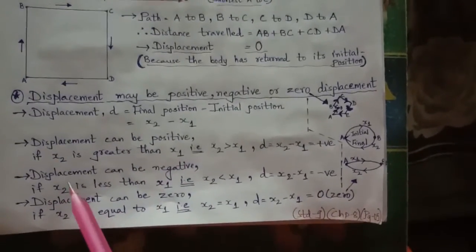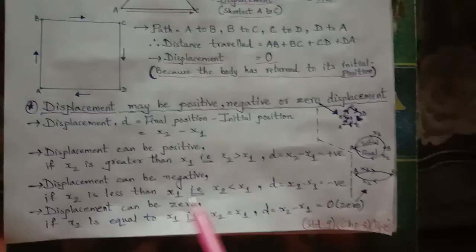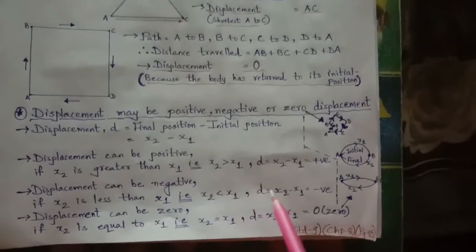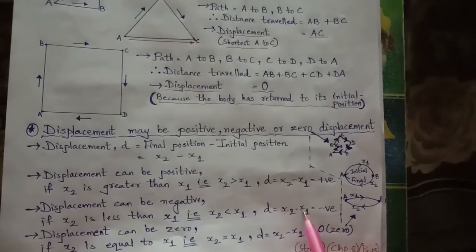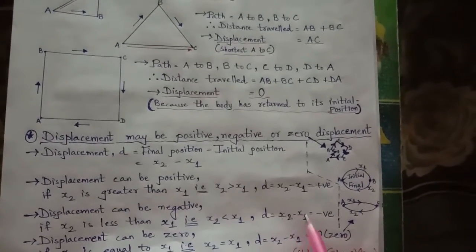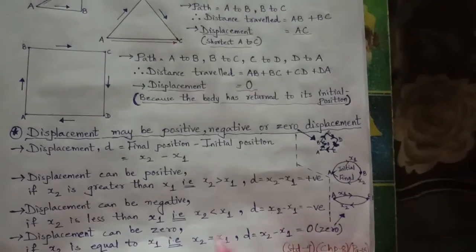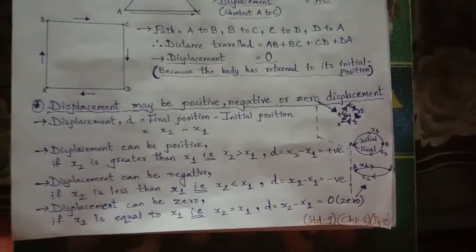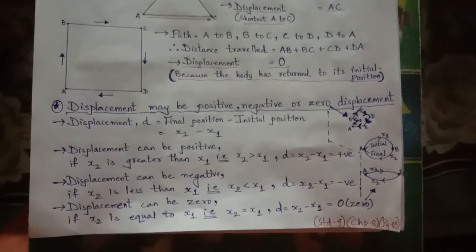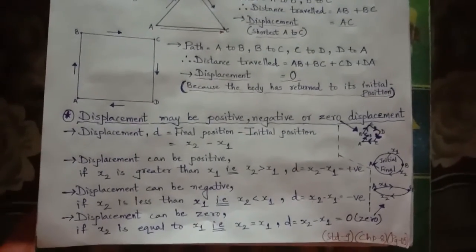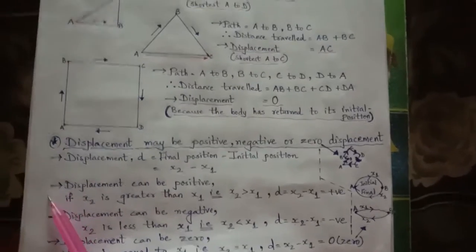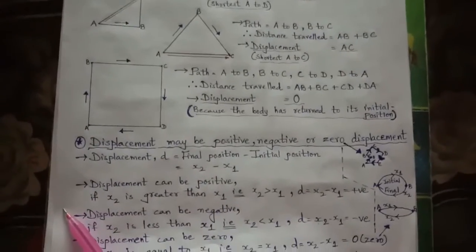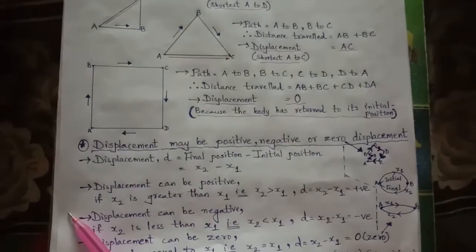But instead, if x2 is less than x1, it will be a smaller value minus a greater value, so the answer will be negative. And if both are equal, x2 final is equal to x1 initial, then the displacement will be 0. 10 km is final, initial is also 10 km, so 10 minus 10 will be 0.